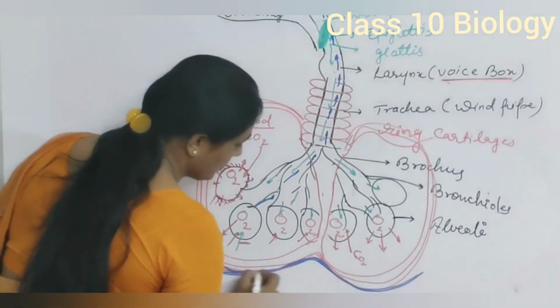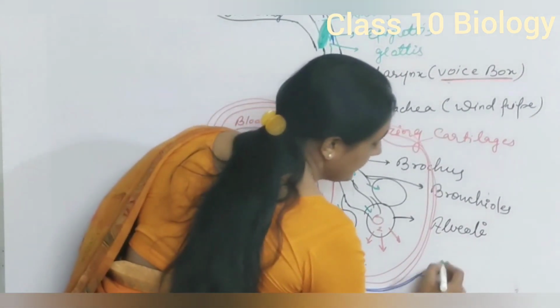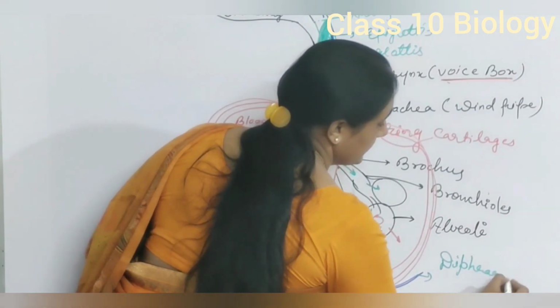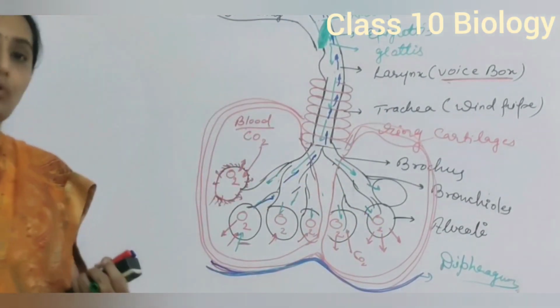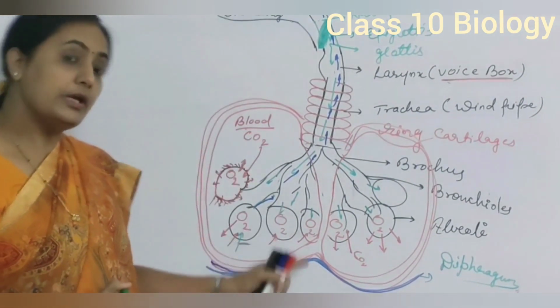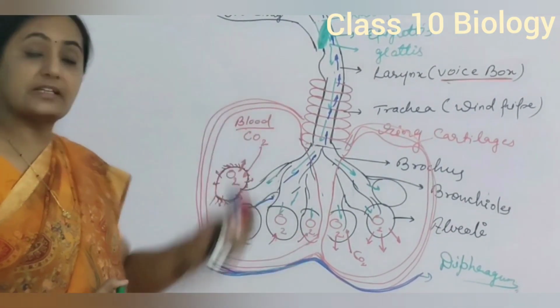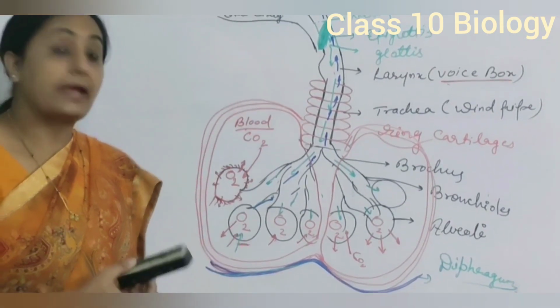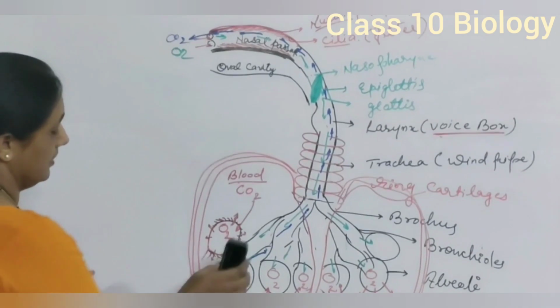This is a thick muscular tissue called the diaphragm. This diaphragm performs the basic role and helps the mechanism of breathing. So after this, we will study the structure of the diaphragm and how the diaphragm helps the mechanism of this system.